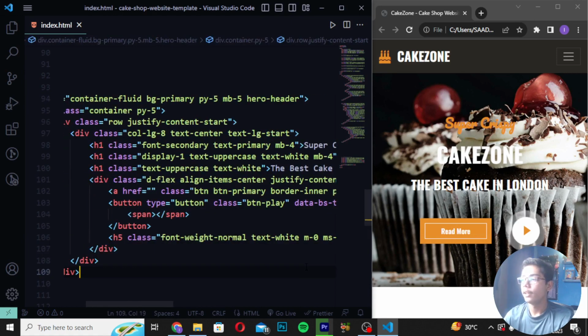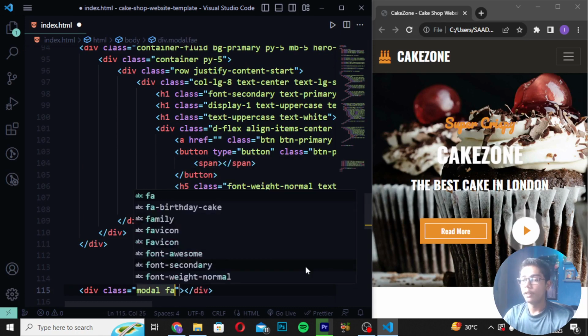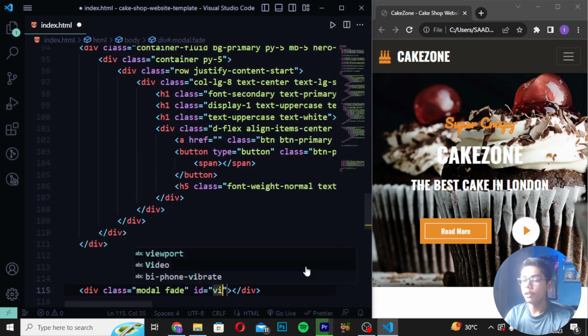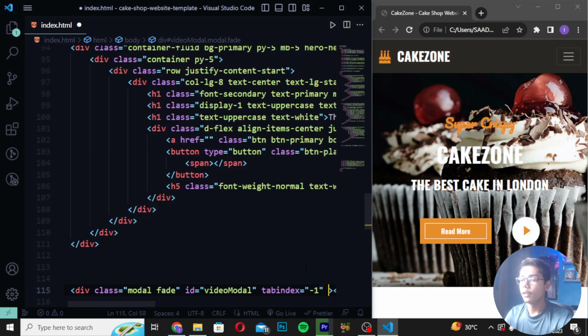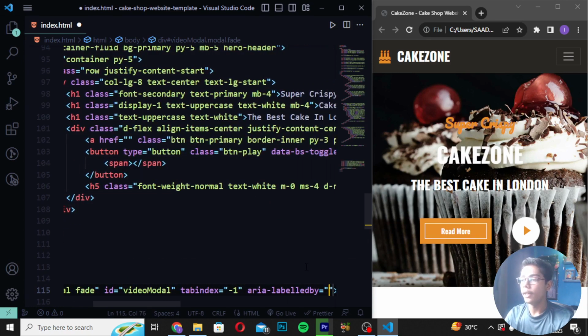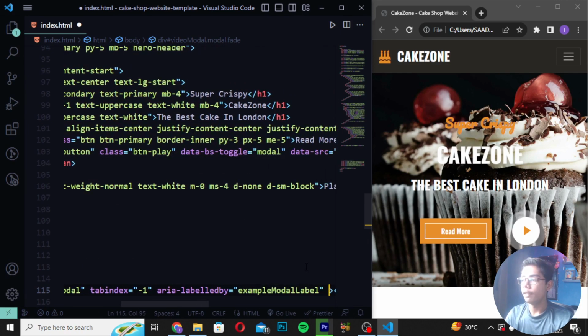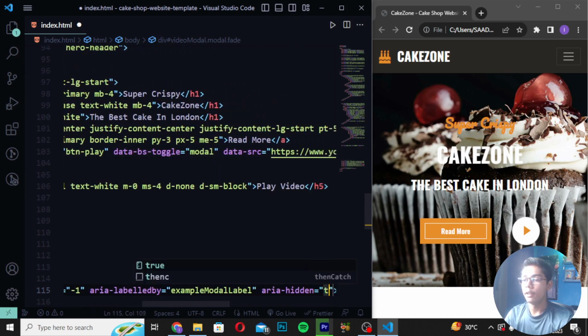Now when you are getting all that stuff, you have to do simply one thing. I will be moving down after these 5 divs, and then you have to write div class modal, and I will be writing fade. Then I will be writing id, which should be video modal, and you have to write tab index, and then I will be writing -1, create aria-labelledby equal to example modal label. Then I will be writing aria-hidden true.